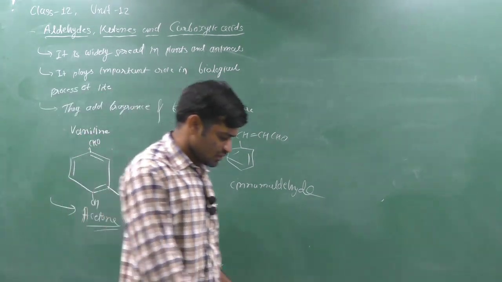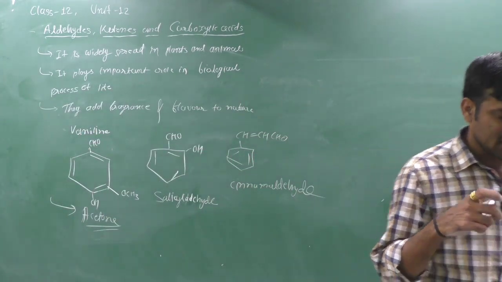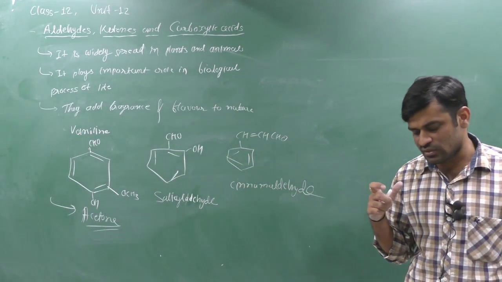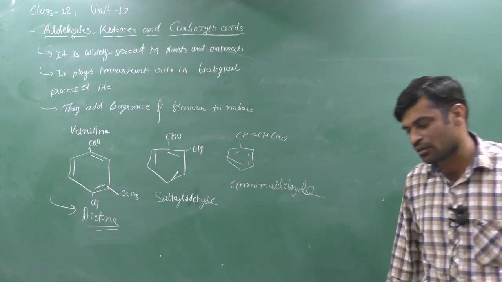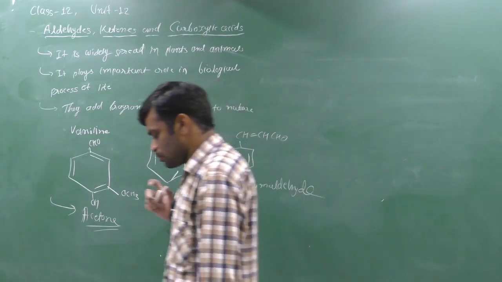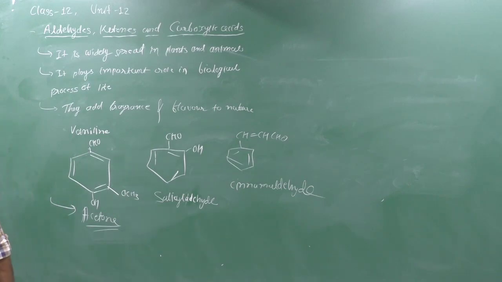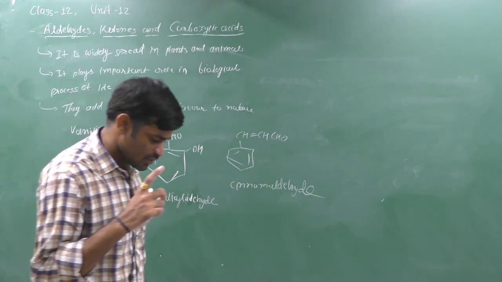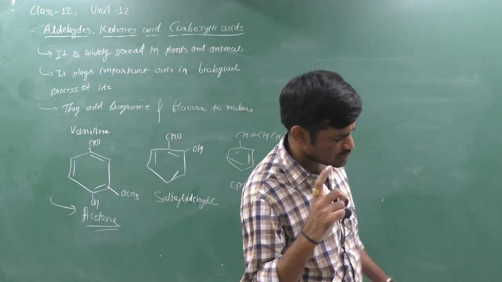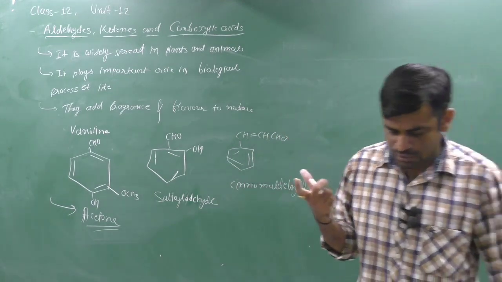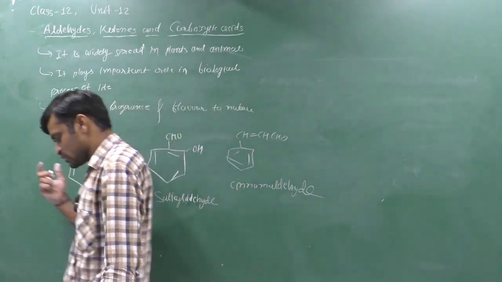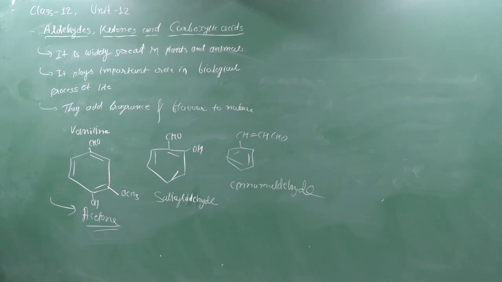So I think the first thing is clear that aldehyde, ketone and carboxylic acid are carbonyl group containing compounds. If the carbonyl group is attached to hydrogen on one side, then it is aldehyde. If both sides are attached to carbon, then it is ketone. If one side is bonded with OH, then it is carboxylic acid. The other side is R or Ar.